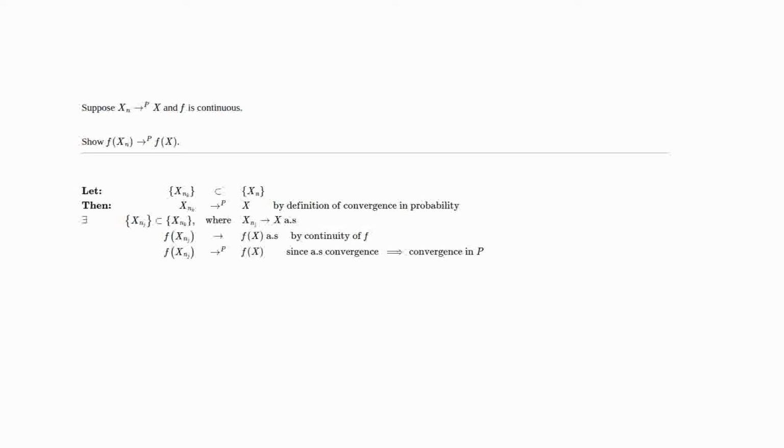So we know then that f of X_nj converges in probability to f of X because almost sure convergence implies convergence in probability. And so now we can just recap what we stated, that every subsequence of f of Xn, because we took an arbitrary f of X_nk, has a further subsequence f of X_nj that converges to f of X in probability. And so that is equivalent to saying that f of Xn converges in probability to f of X by our standard contradiction argument.